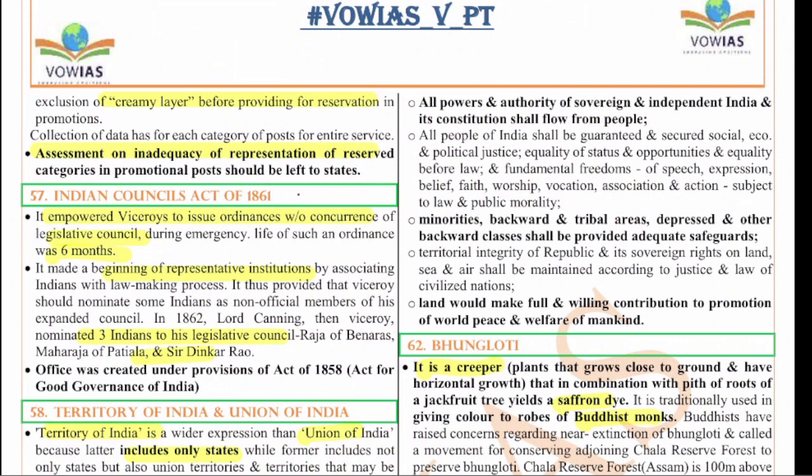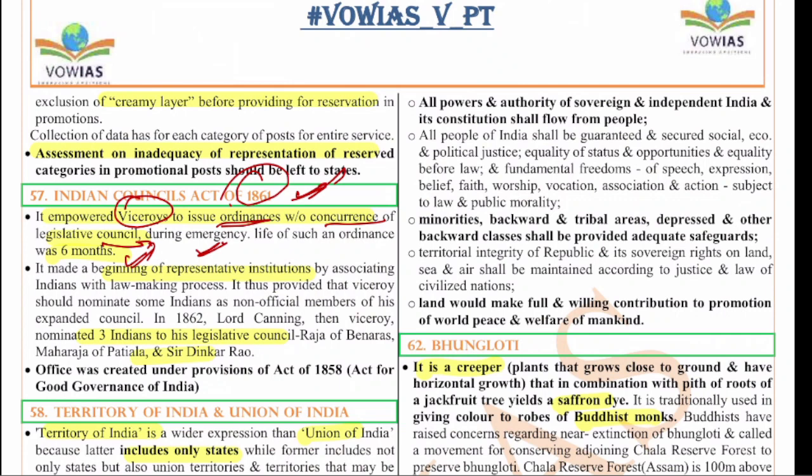Next, the Indian Councils Act of 1861. The 1861 Councils Act is very important because it was passed after the 1857 War of Independence. This Act empowered viceroys to issue ordinances without the concurrence of the Legislative Council during an emergency. The ordinance that we see today under Article 123 and 213 has its origin in the 1861 Councils Act. Such an ordinance will be there for 6 months only, even as it is today.